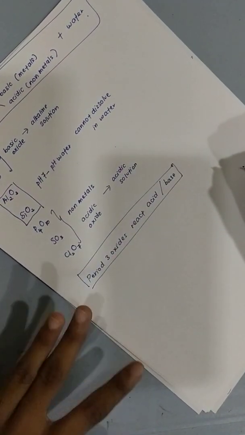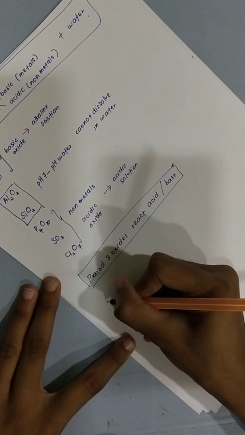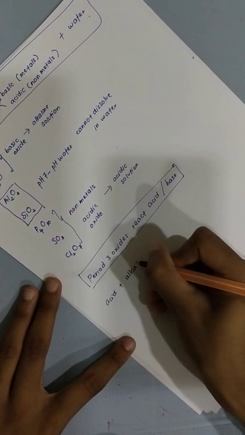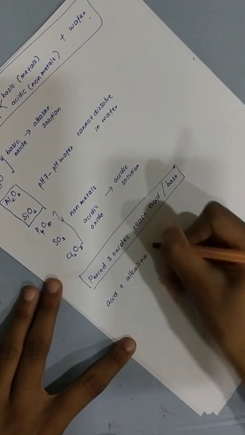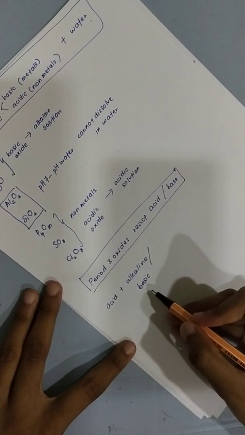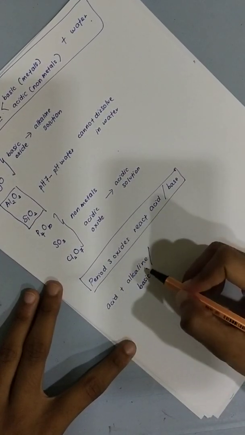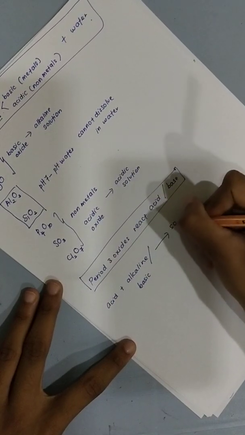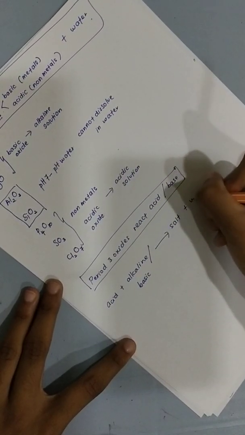You have learned in form 2 and form 3 that acid plus an alkaline solution, or what we call a basic solution, will give you salt plus water. So now you already know what basic means, right?